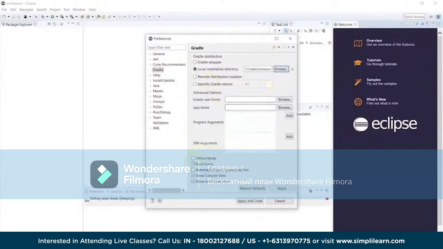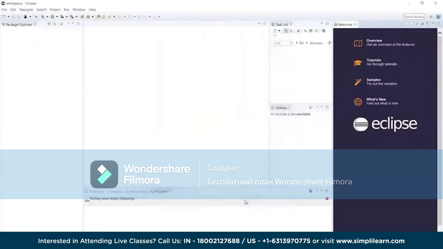You can either go for the build scan, so you can select the build scan also. Once this is enabled, then all the projects will be scanned and published, and it's an additional option which is available. If you really want to disable it, you can disable it also. So this is where the particular Gradle folder is put in this case, and then we just have to click on apply, and apply and close. So with this, the particular execution is done.